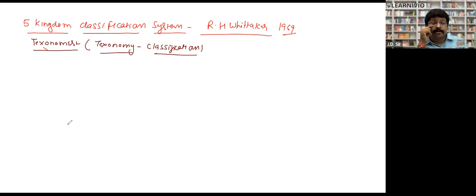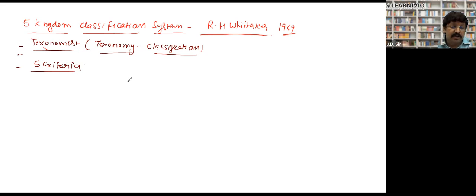He divided all the organisms into 5 groups and called these groups kingdoms.